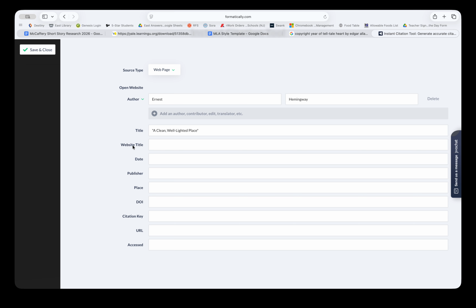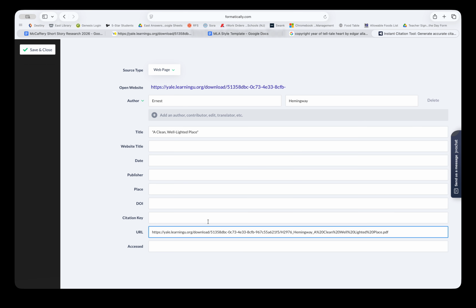We're going to skip website title. For now, I'm also going to skip date and publisher. I'm going to skip all this, I think. I'm going to come down to URL, and here's where I can paste in the URL.